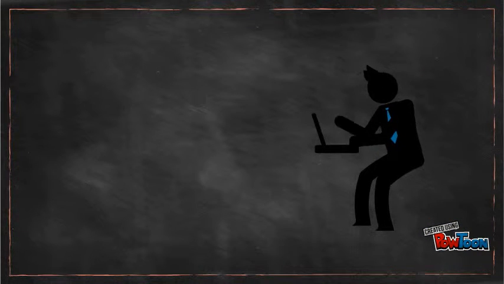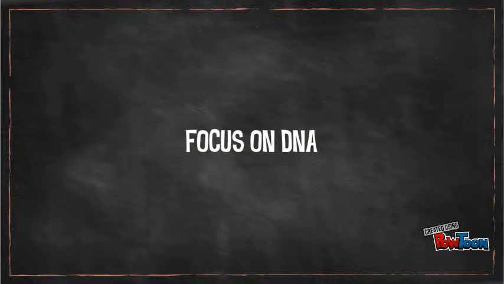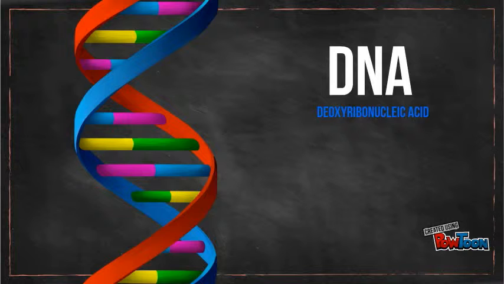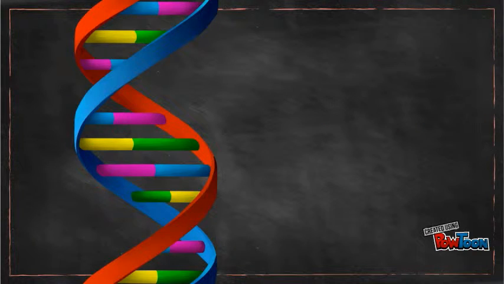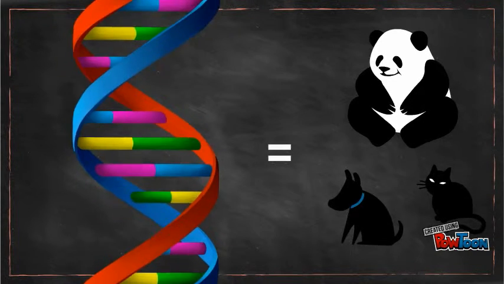Genetics is a branch of biology that tries to better understand the inheritance of different organisms along the generations. It is focused on the DNA. The DNA, or deoxyribonucleic acid, is a molecule that carries most of the genetic material and information in order to synthesize proteins that will give the organism the physical characteristics that characterize it.